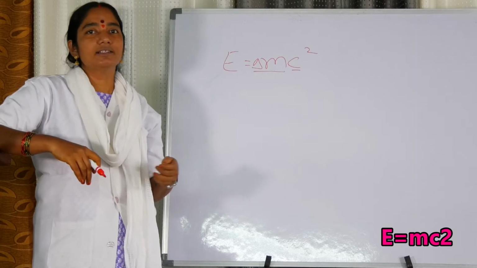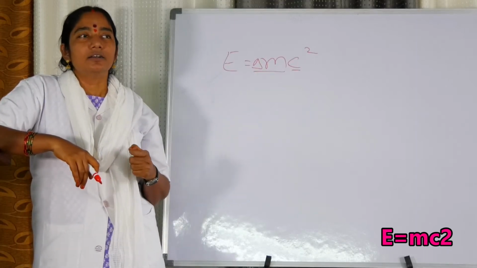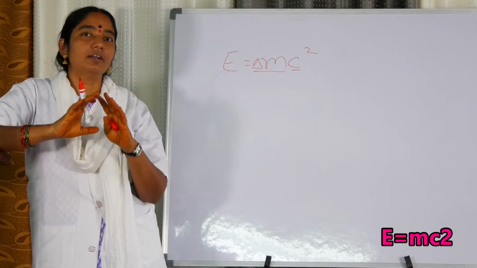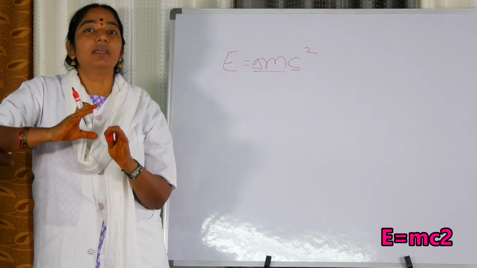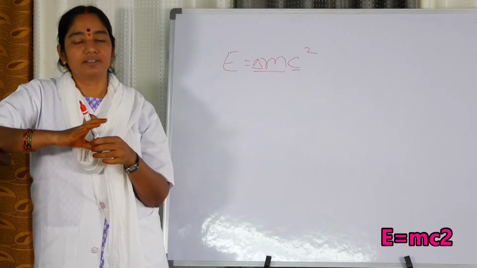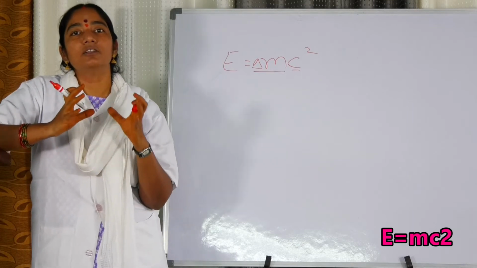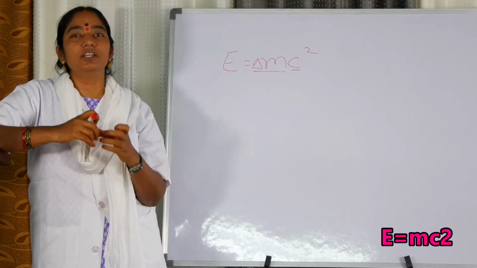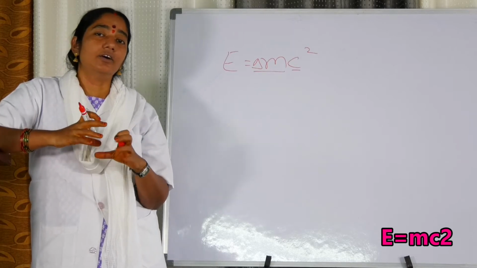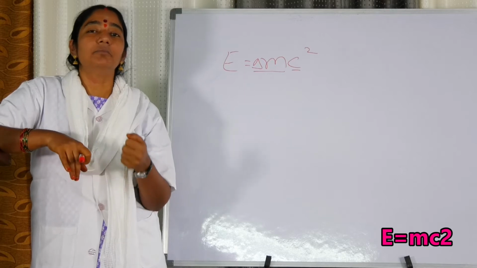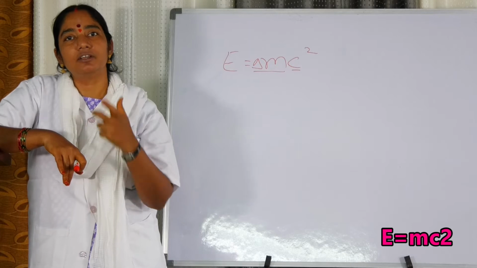See, why I am discussing this formula is because today we are talking about light. Sun is the main source of energy for us, especially light energy. And what is happening on the sun, and how is the sun continuously giving light? See, on the sun and all the stars, the main fuel is hydrogen. Hydrogen is the main fuel.